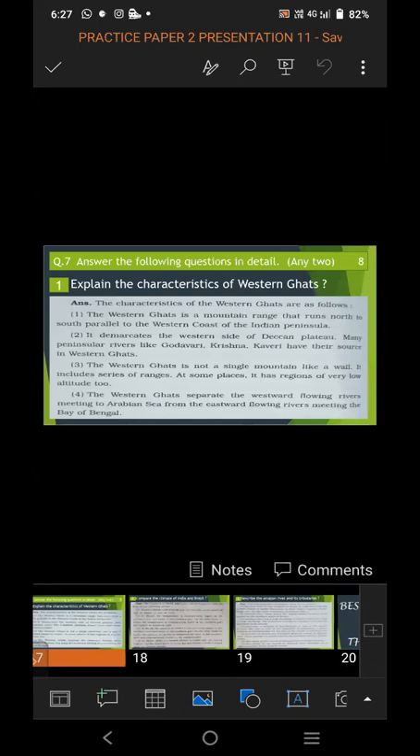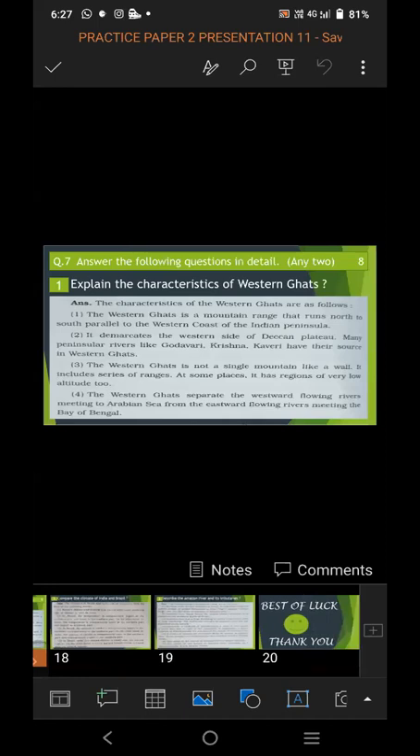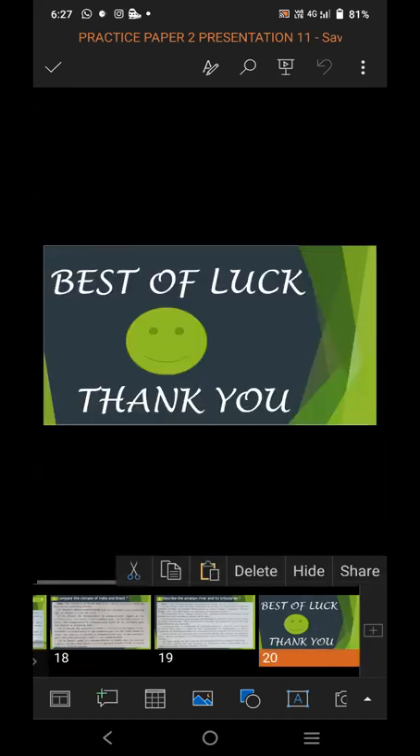It should be appropriate to the particular question. Any 2 you have to attempt from the 3. Read all the 3 questions, think on it, go with the proper answer you know and write it down. Any 2, it is of 8 marks. So in this way, you have to attempt your exam paper. So today we have done the analysis of paper number 2 of the preliminary exam first of the geography subject.